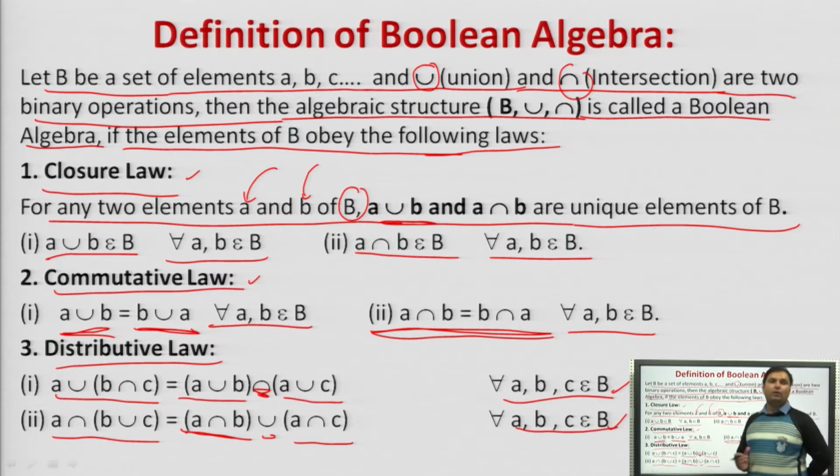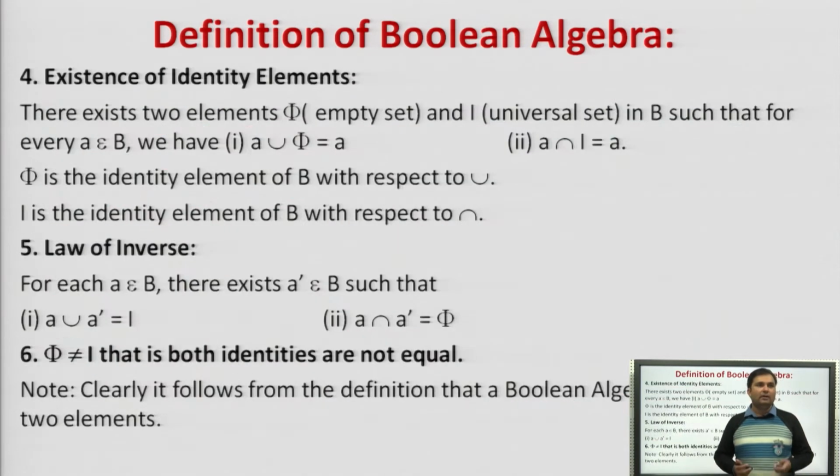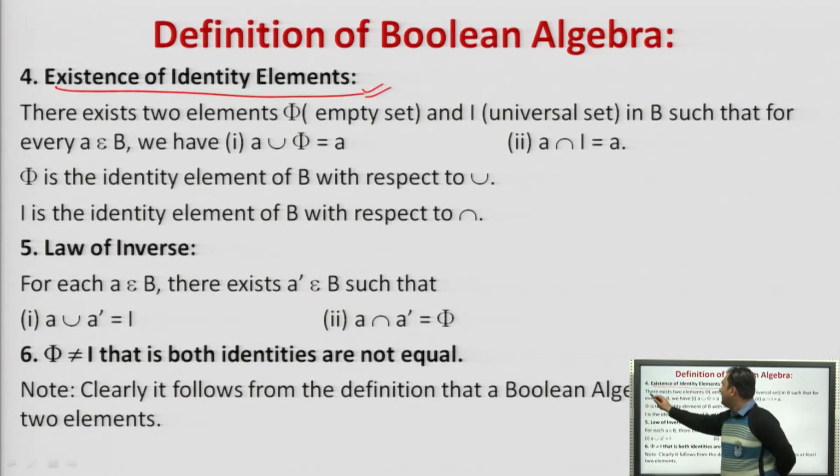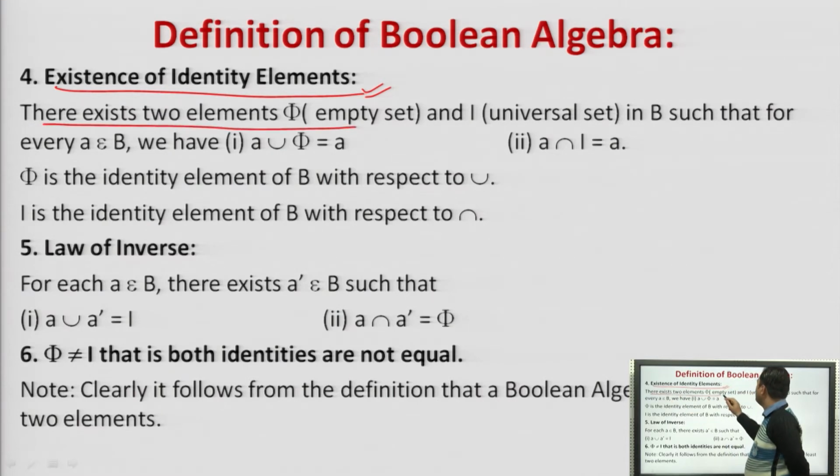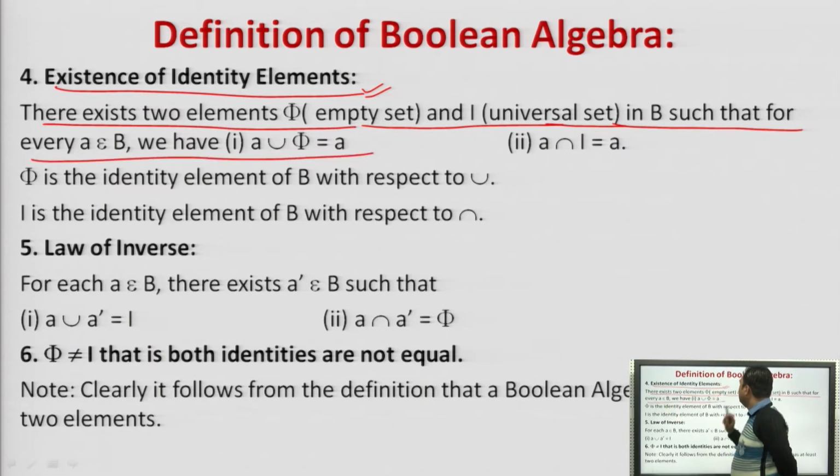So as of now, we have discussed the two binary operations, union and intersection, and three basic properties of the Boolean algebra: closure law, commutative law, and distributive law. Next is the identity law, the existence of identity element. There exist two elements, phi, that is an empty set, and I, that is a universal set, in B such that for every A belonging to B,